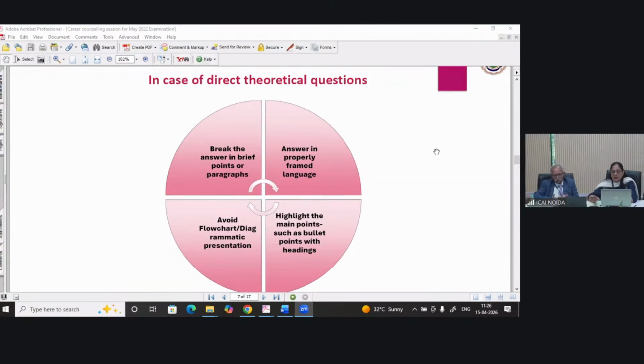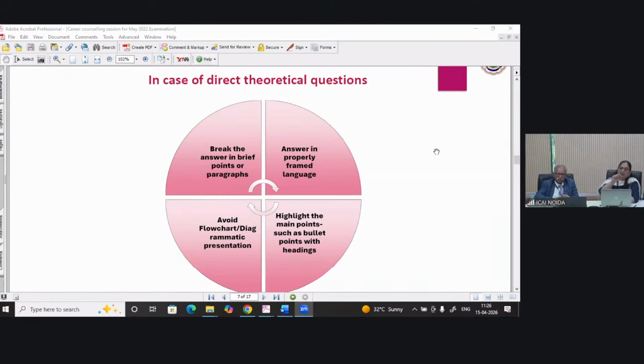So it should be properly framed language, because sometimes you feel that you have given everything that was asked in the question, but in the examination, when we read the answer later on, we feel that it is not up to the mark. What is in your mind, you are not able to communicate. So that is the reason writing practice is important.